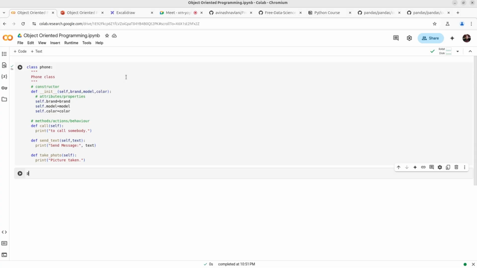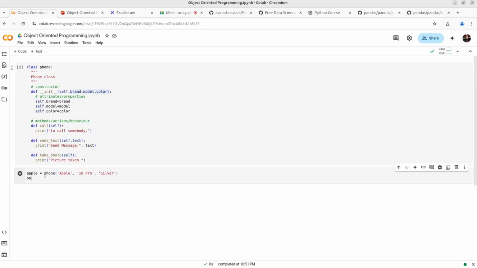Now if I want to create an object, I will create it using the class name, and I will define all these three things, right? Suppose brand name is Apple, okay, and model name is 16 Pro, right? I think we have 16 in the market, right? 16 Pro. And what else? Color, suppose silver color, right? So this is your Apple. I am saving this into the Apple variable.